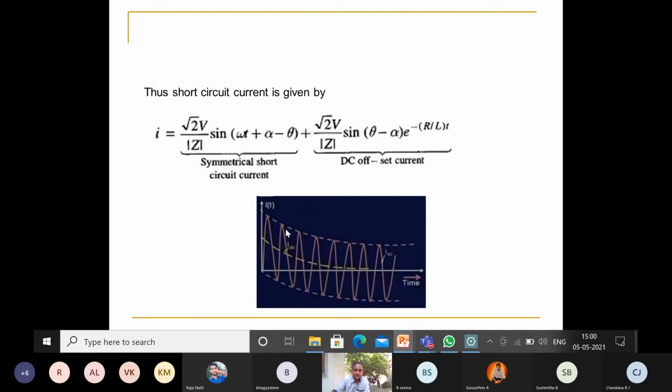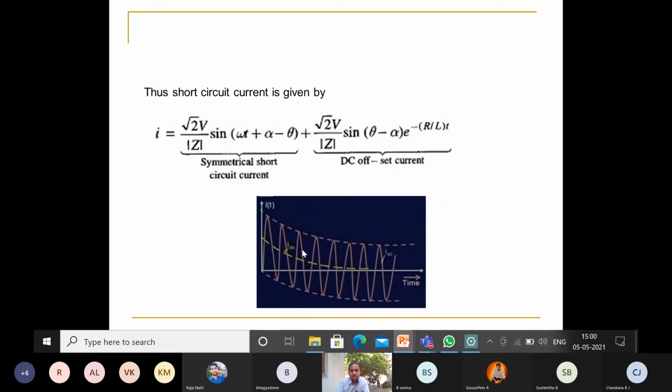Next, look into this figure. This is a combination of two components. One is the symmetrical component, the wave, and the dotted line is called IDC, the DC offset current. These two components together make up I of t.